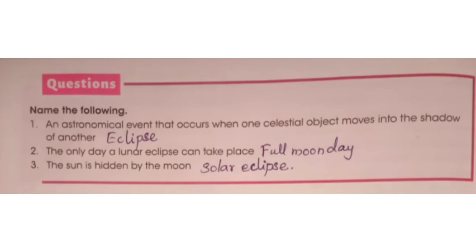Children, take your book, page number 80. You can write the exercise now. Page number 80, name the following. First question, an astronomical event that occurs when one celestial object moves into the shadow of another. Answer is eclipse. ECLIPSE. Second question, the only day a lunar eclipse can take place. Full moon day. Third question, the sun is hidden by the moon. Answer is solar eclipse.